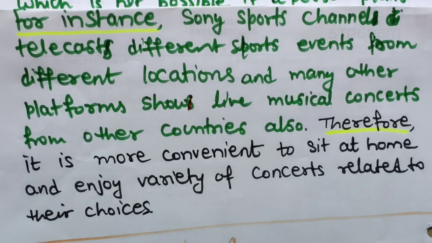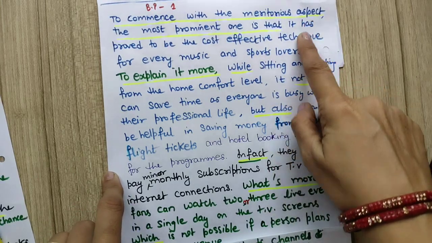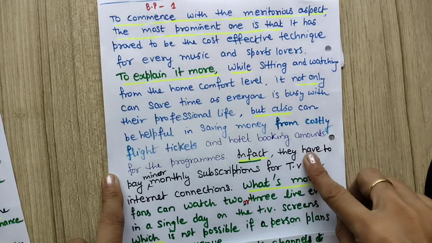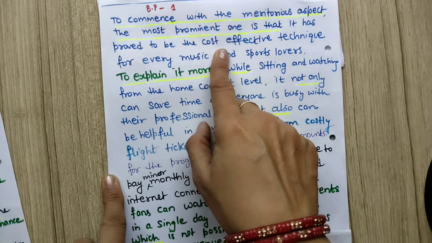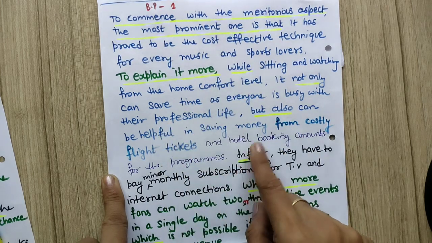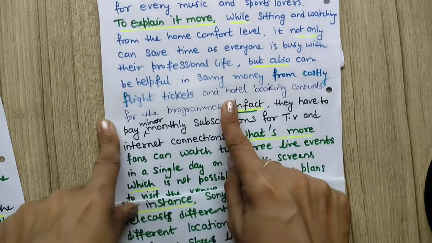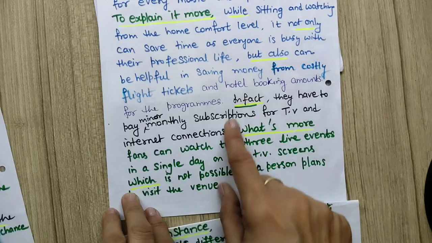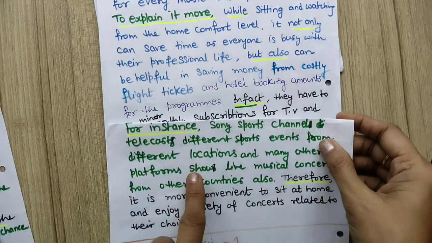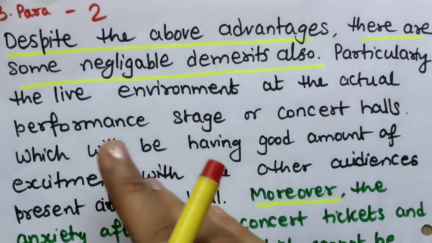So I will show you the full body paragraph. So see this, I have started my full body paragraph from here, and first I explain it more, meaning first the announcement of my first advantage, and then the explanation, and then another point. For that I have given this example. See this.